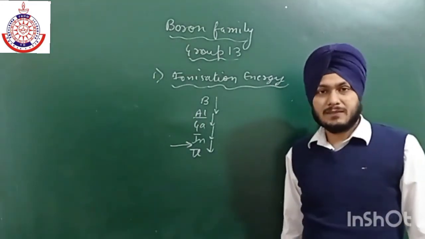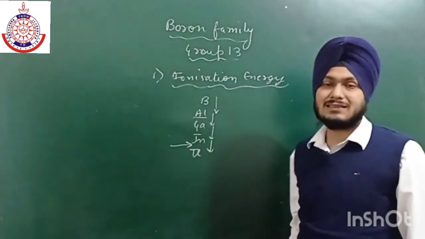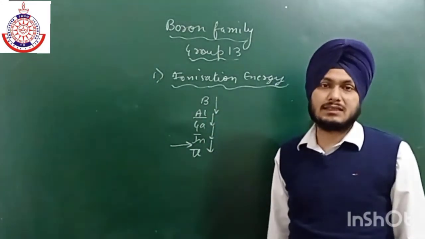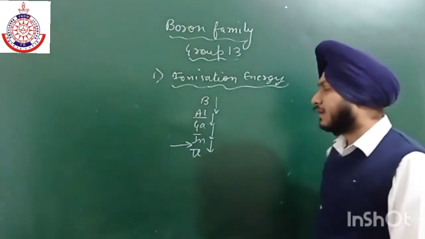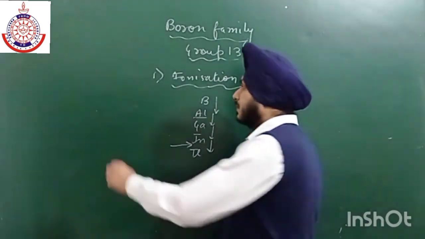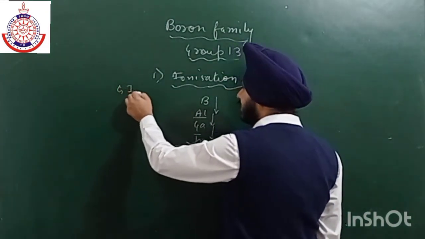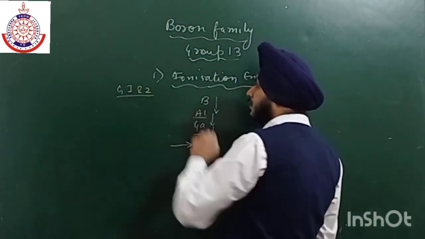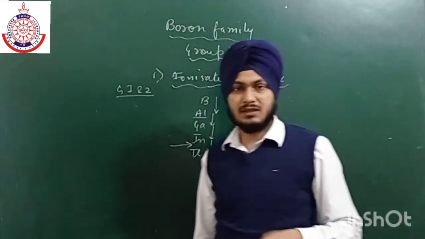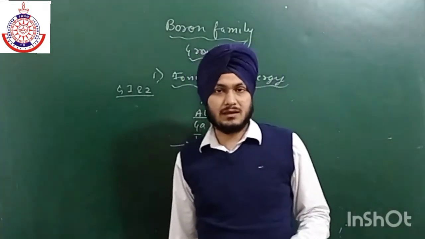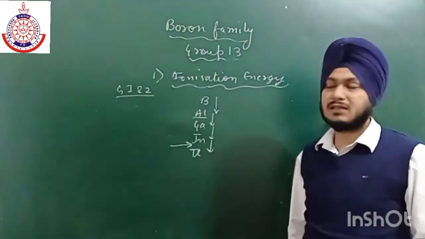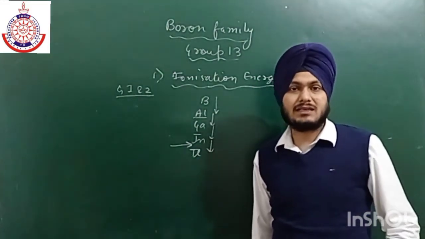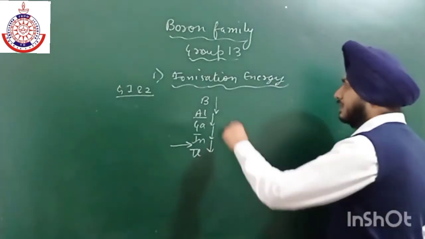Now one more thing, they all have low ionization energy compared to s block elements. ठीक है, if we talk about group number 1 and 2, in group number 1 and 2 the electron has to be ejected from s orbital, which is closer to the nucleus. But in case of group number 13 elements, we have to eject electron from p orbital, which is easy.